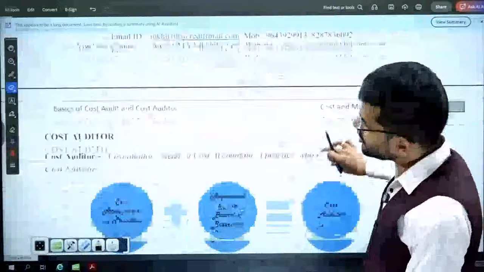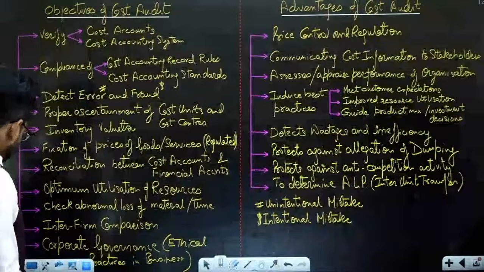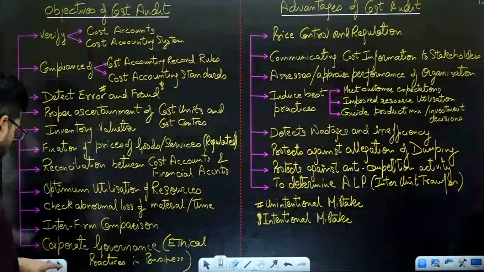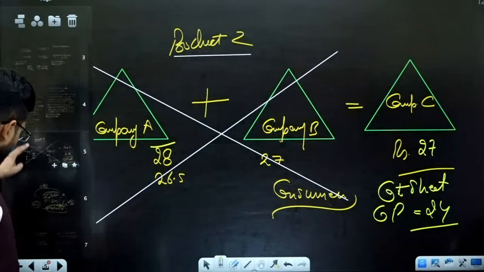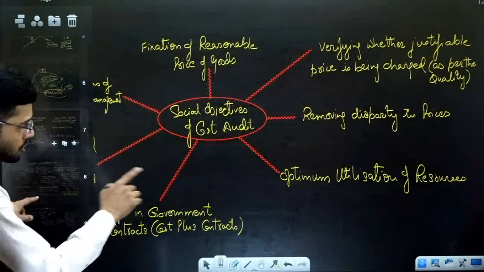Okay, so these were certain objectives and certain important aspects of the cost auditor. What are the benefits of cost audit? What are the objectives of cost audit? What is the scope of cost audit? We have done all these things related to cost audit. We have the social objectives also.